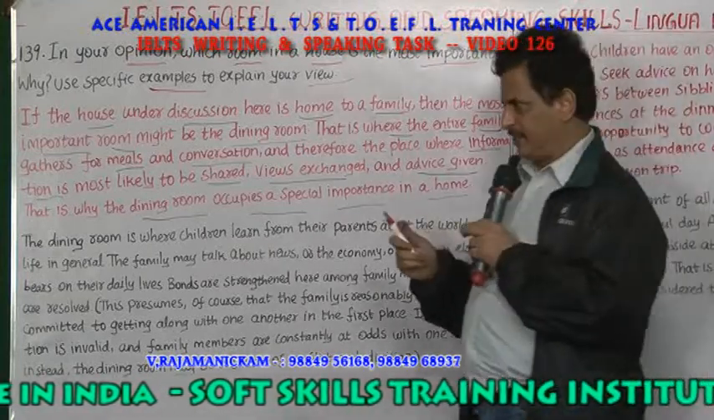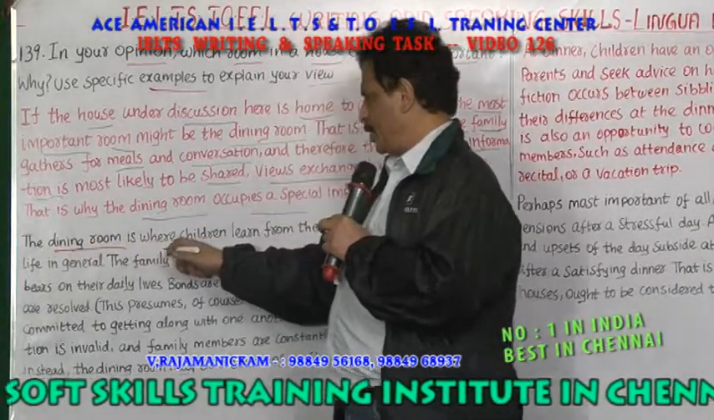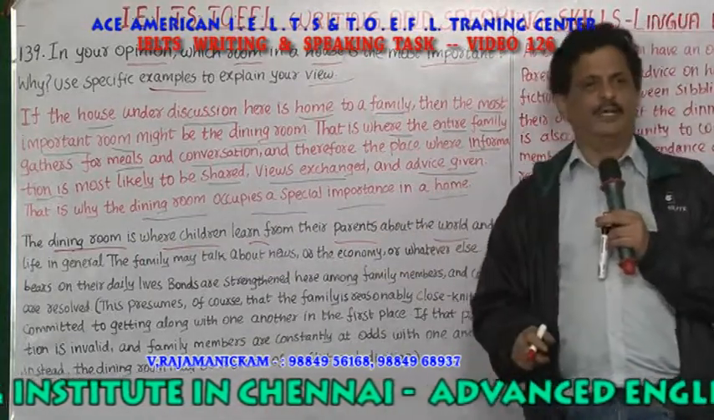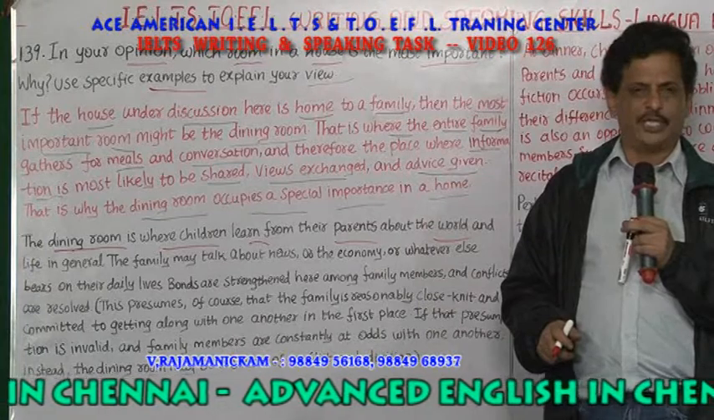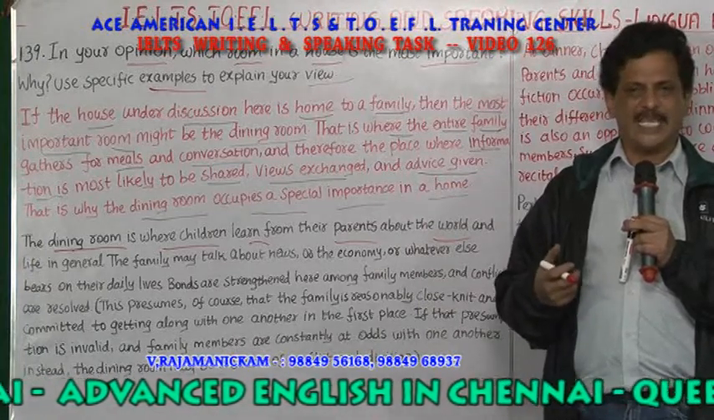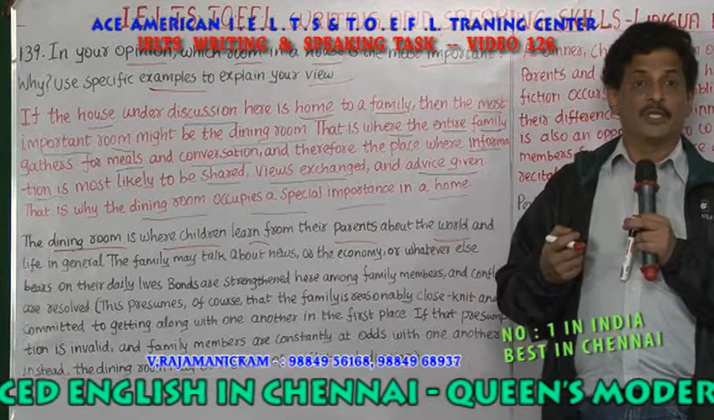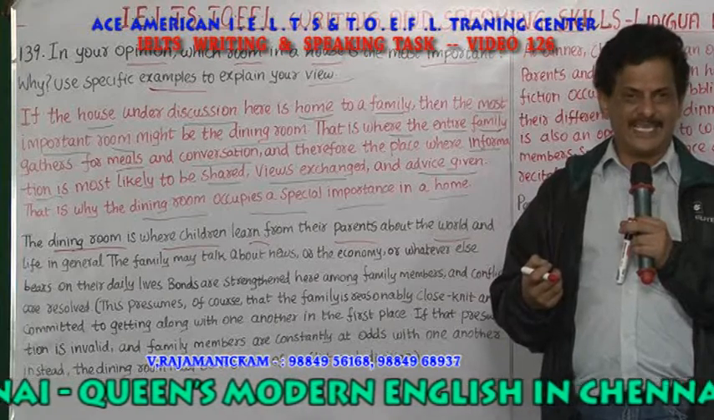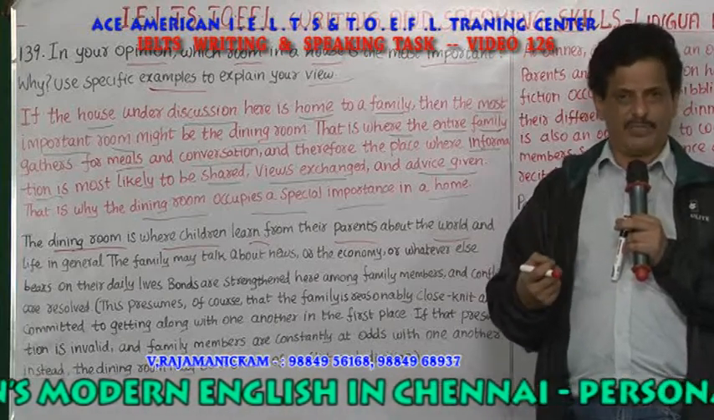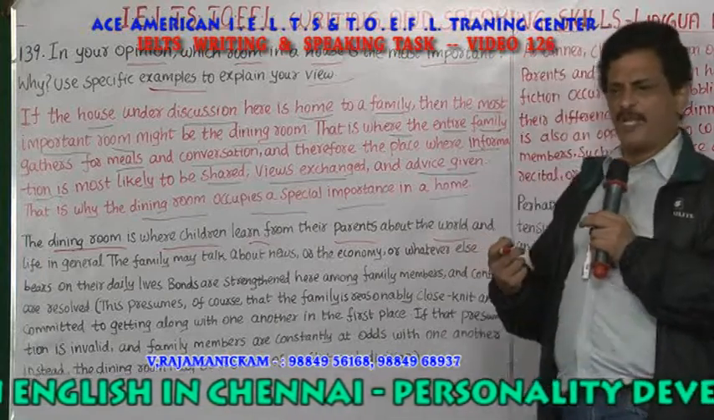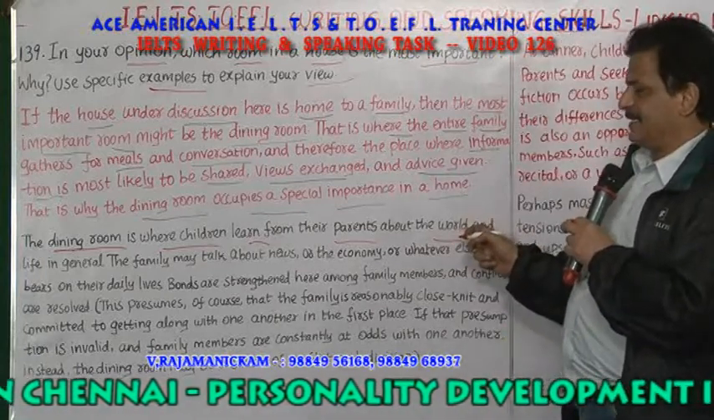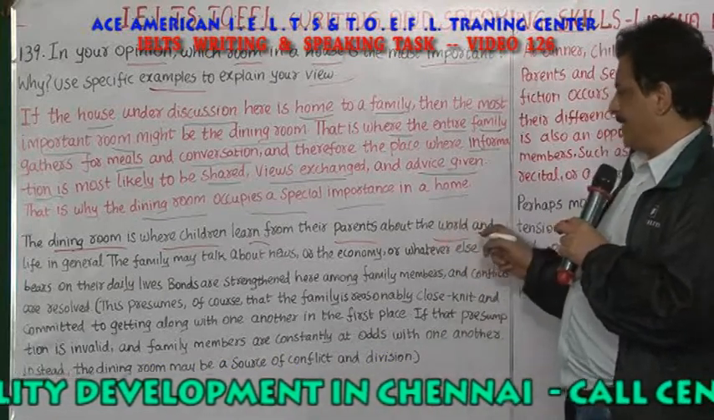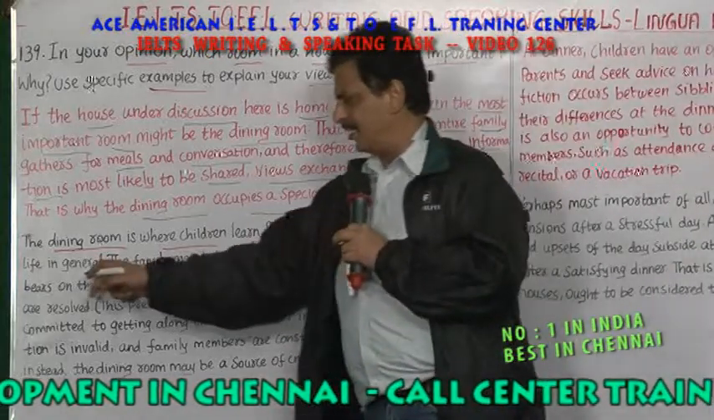Then in the second paragraph he says, the dining room is where children learn from their parents about the world. The parents will be telling about tennis, sports, politics, religion, business. As they keep speaking, the children also will be listening. They'll be asking queries and the parents will be telling them what's happening around the world. So all the information is gathered by the children from their parents during the time of eating in the dining hall. And life in general they learn.